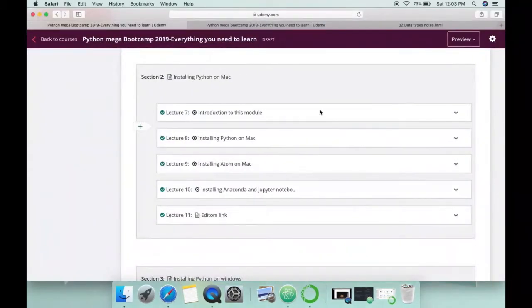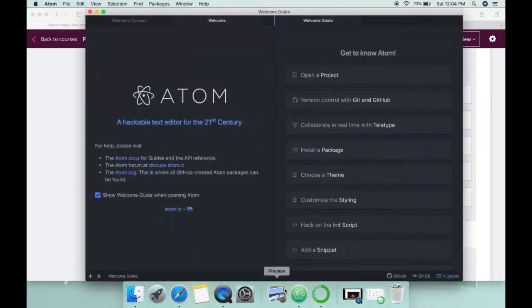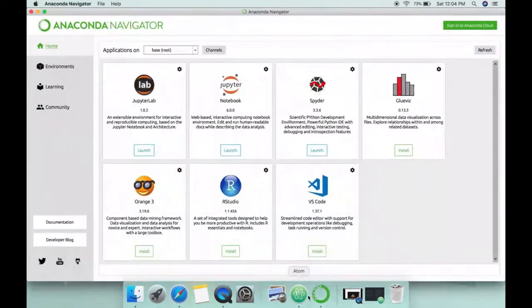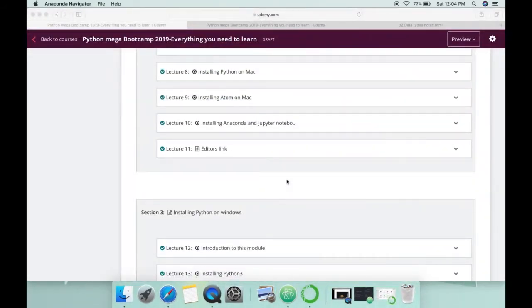So first of all, we will consider sections 0, 1 and 2 in this video, and later in the next video. So just after the introduction we have section 0, which consists of installing Python on Windows and Mac. Here you will learn how you can install different editors like Atom on your computer and how we can use them. This is the one we are going to prefer in this course. You will also learn to use big software like Anaconda and also Jupyter notebooks. After them, in this module, you will also learn how you can use the terminal on Mac and the command prompt on Windows, how they work, what their commands are, and how you can use Python there.